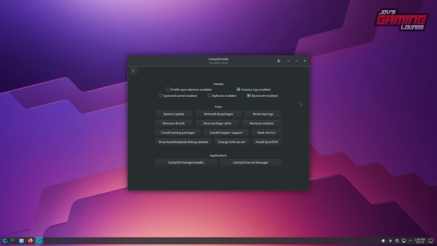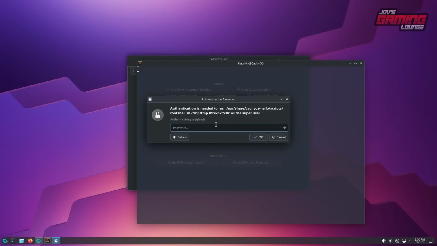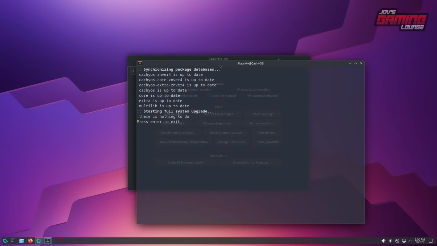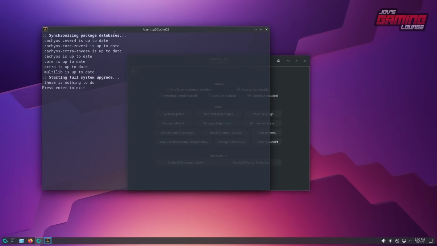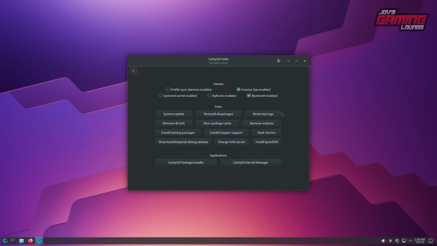Most of these things you may not have to touch, but if you want to give a system update right here, just go in, type in your password, and it would start an update from here. Since it updated as we installed it, there are no updates. These first 6 here are basically good Arch maintenance options. You'll want to learn how these work because they are very important.